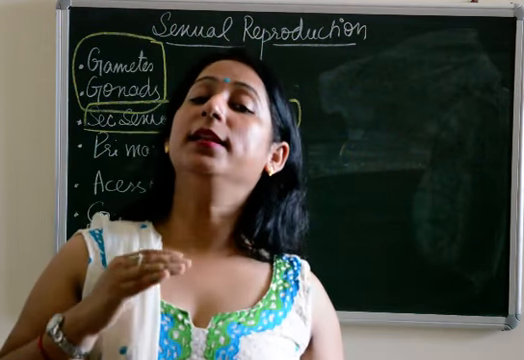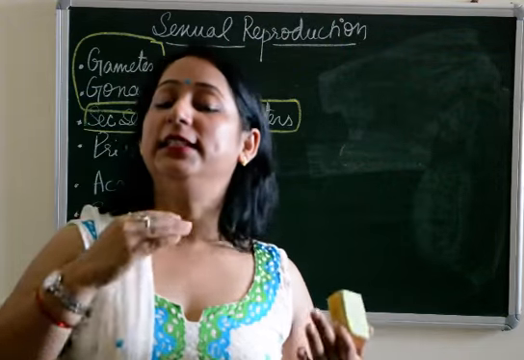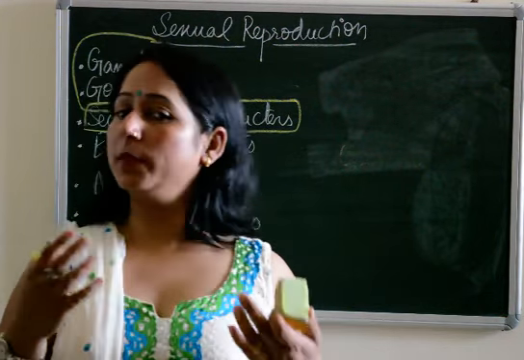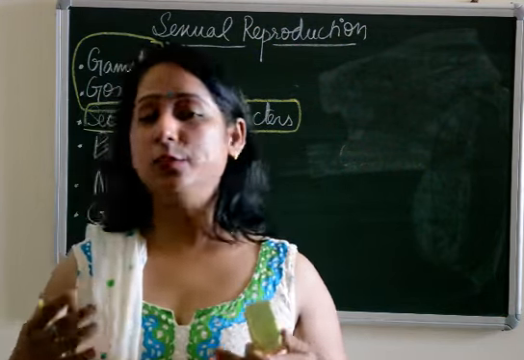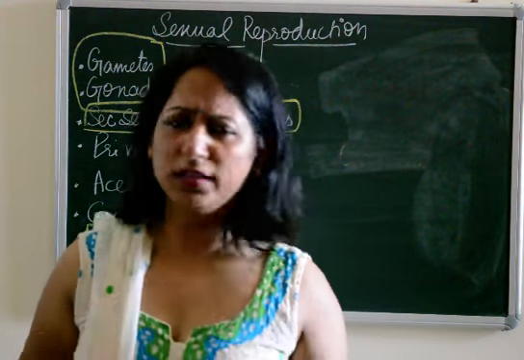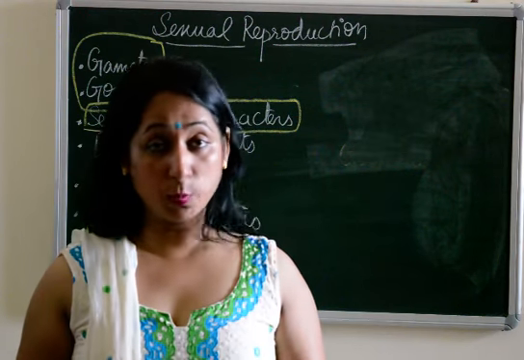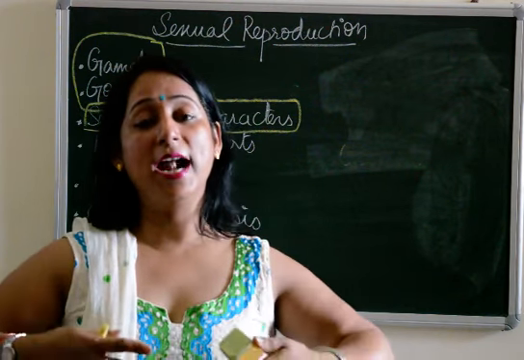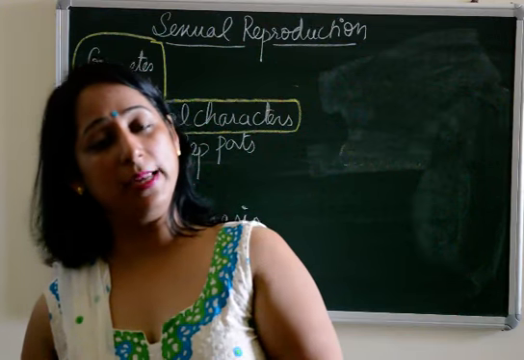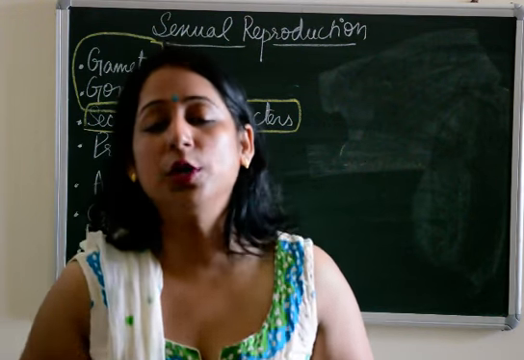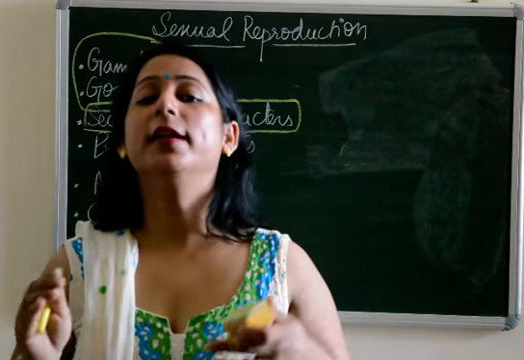Puberty is attained in girls and boys in their teens, like in girls from the age of 13 onwards, and in boys from the age of 13 to 15 onwards. So what is puberty? It is the age at which males as well as females can reproduce. They are fully mature to reproduce.